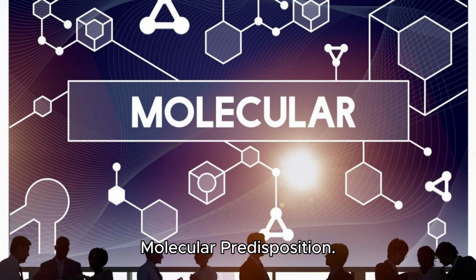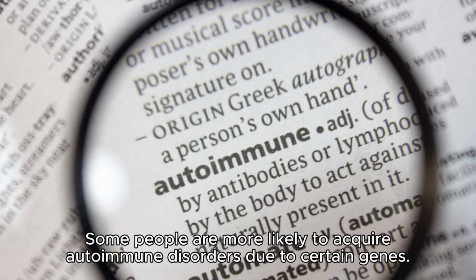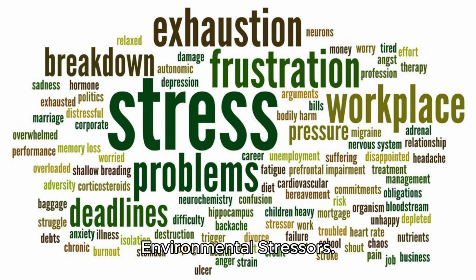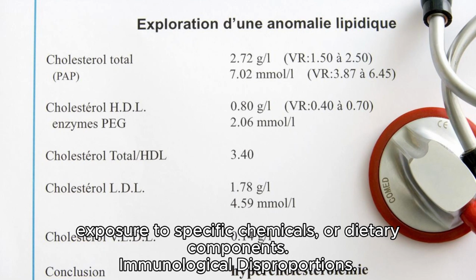Molecular predisposition. Genetic propensity is a major contributing factor to autoimmune disorders. Some people are more likely to acquire autoimmune disorders due to certain genes. The control and responsiveness of the immune system are influenced by these genetic variables. Environmental stressors. Autoimmune illnesses can be brought on by environmental causes such as infections, exposure to specific chemicals, or dietary components.